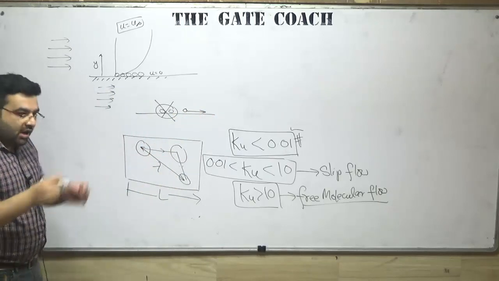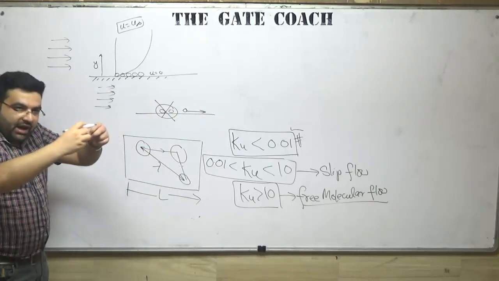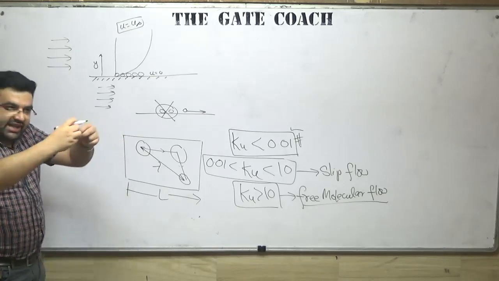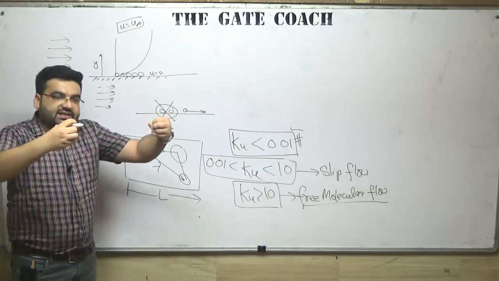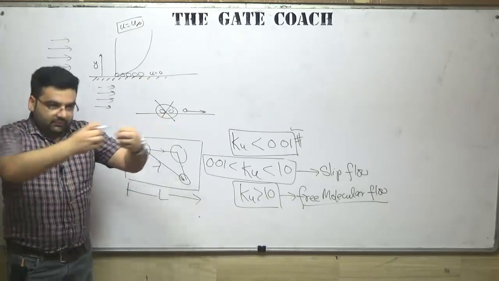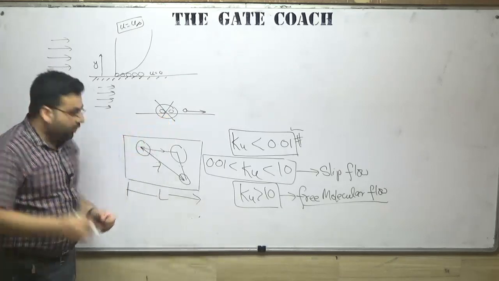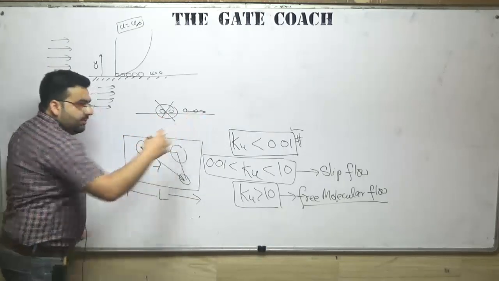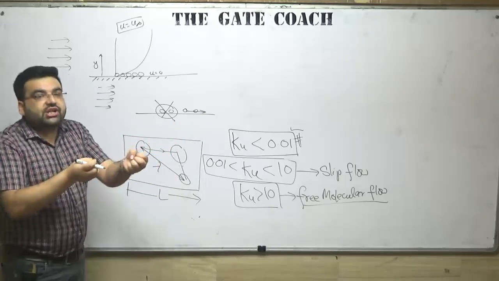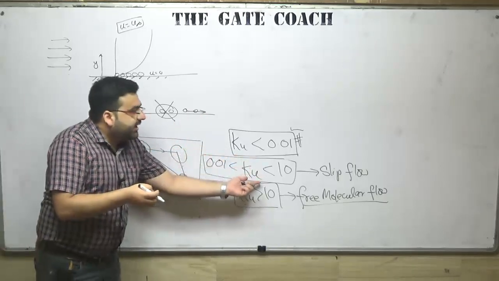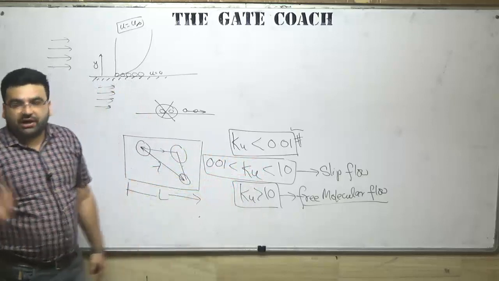Why will it slip? Because the gap between two particles is very large. So if the gap keeps on increasing, the force of attraction will keep on decreasing. And because the force of attraction is very less, these two particles will not hold each other. So each and every particle will behave as an independent particle.